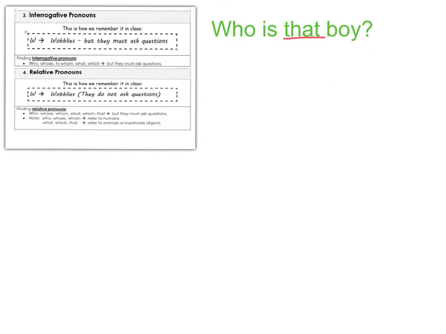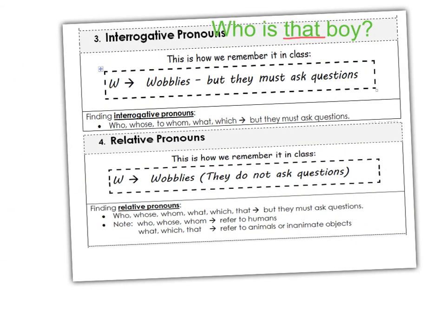Now let's have a look at the word that. If you can recall, we said here that a relative pronoun starts with who, whose, whom, which, what, and that. But I told you as well, that cannot point to something. So let's see if that points to something.